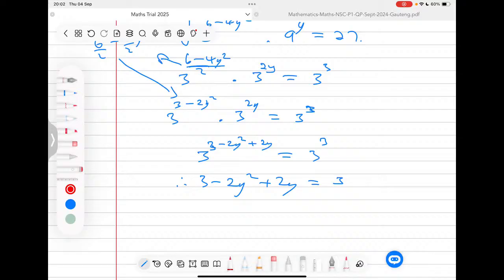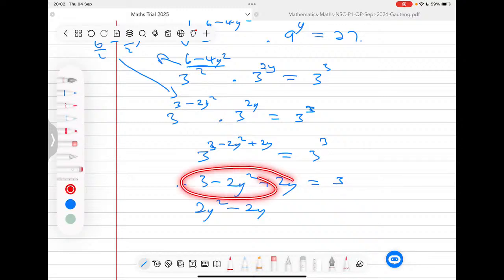It becomes really easy now to solve for y, because all that I'm going to do here is take all the terms from this side to that side, so that the negative 2y squared will become positive when it goes to that side. So I'm going to have 2y squared, and the 2y will really be negative when it goes to that side. So I'm going to have a negative 2y. And this 3 will also be negative when it comes to this side. So I'm going to have a 3 minus a 3, which will really be a 0.